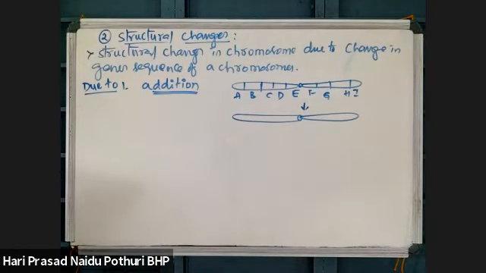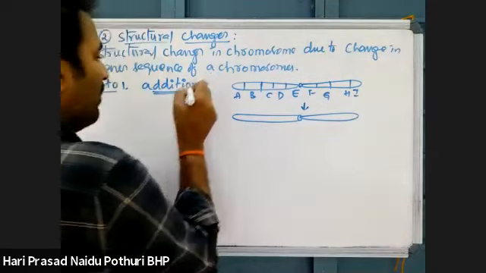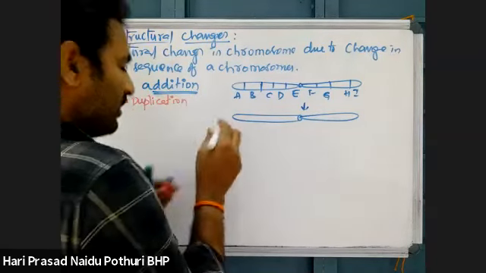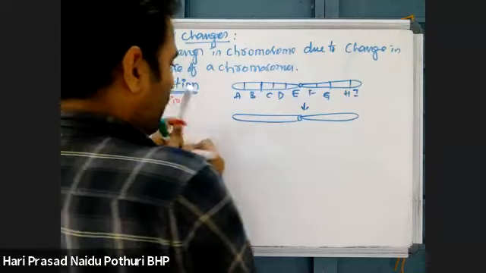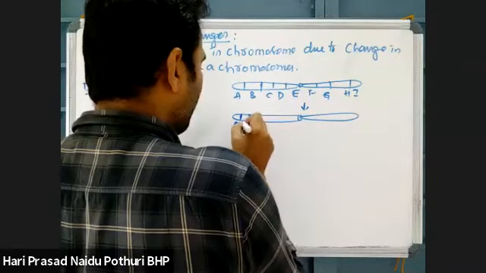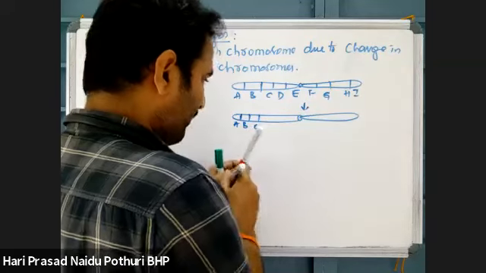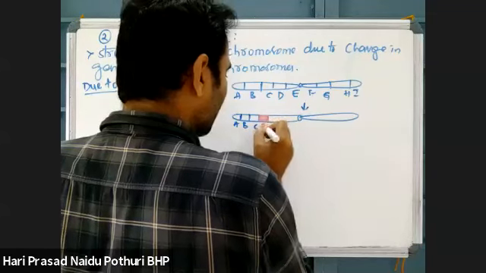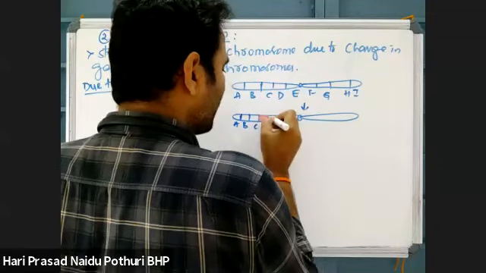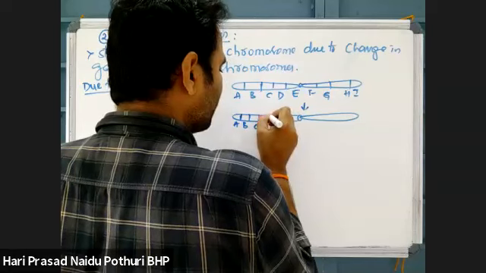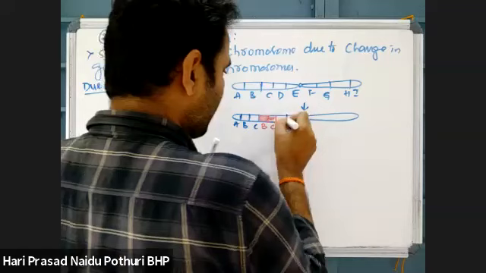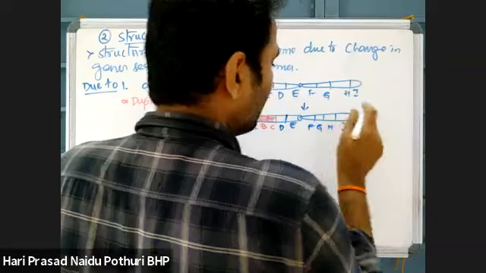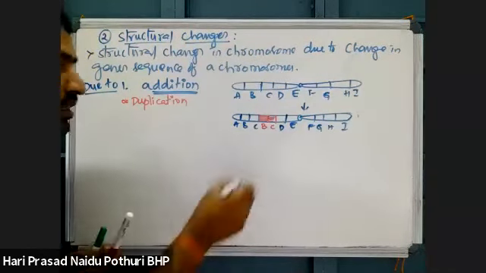Addition, we can say also duplication. Addition or duplication of genes. What does this mean? Suppose A, B, C are there, but there is a duplication of the gene. Suppose B and C genes are duplicated. Then this has a continuous sequence again, F, G, H, I. See here, what happened here?